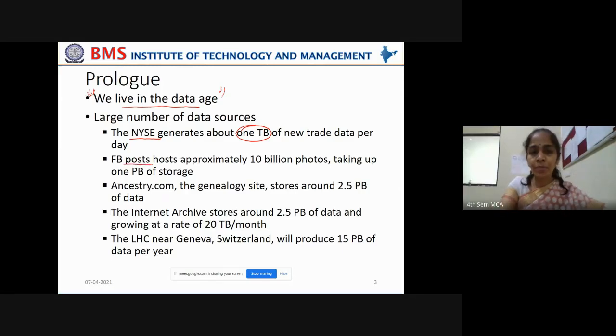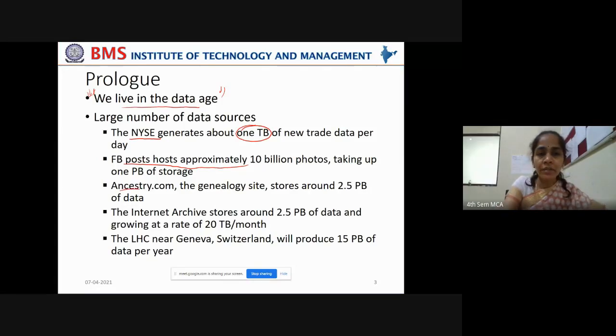And Facebook hosts approximately 10 billion photos, taking up 1 petabyte of storage, right? You go for an event, you post the photos on Facebook. You go to a location, you go on a trip or a vacation, you keep posting photos on Facebook, right? So Facebook posts themselves amount to 10 billion photos. The count reaches 10 billion photos, taking up 1 petabyte of storage.